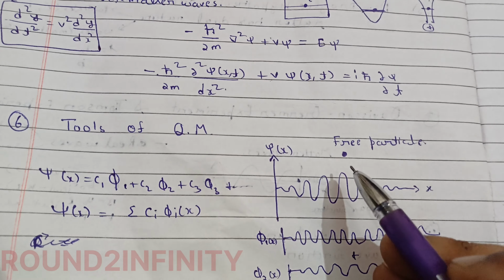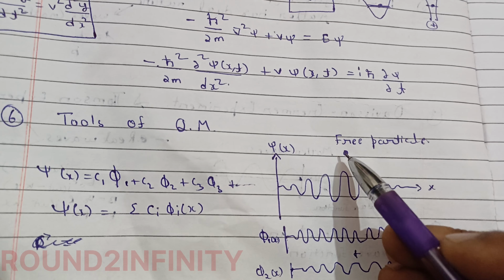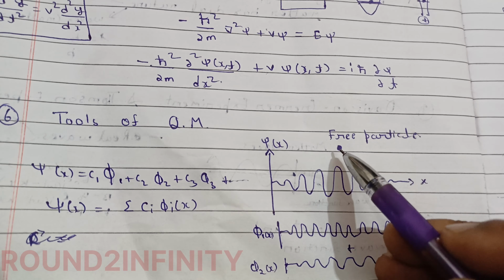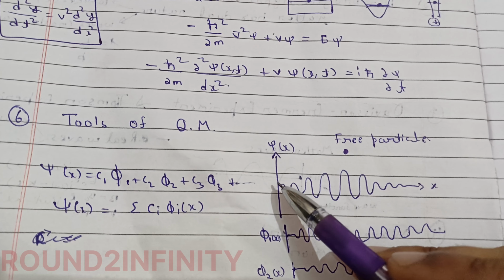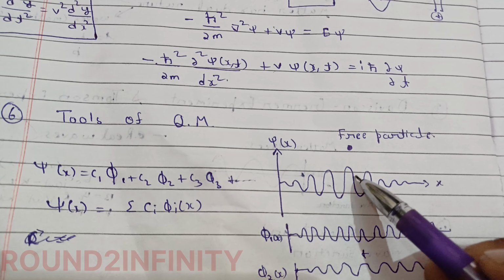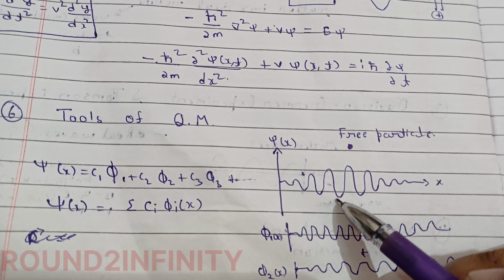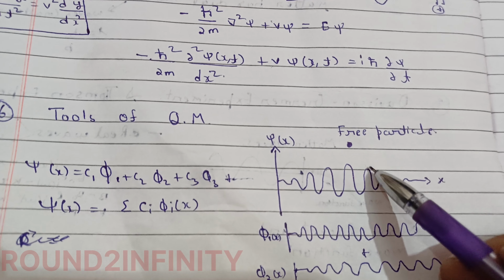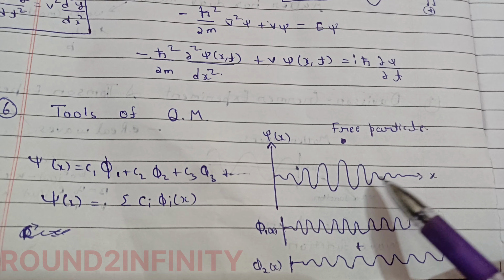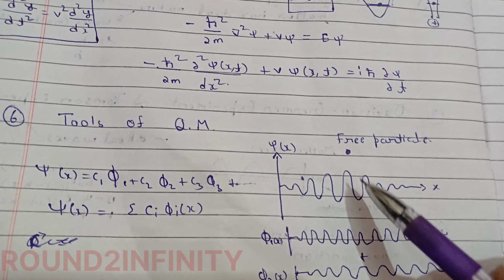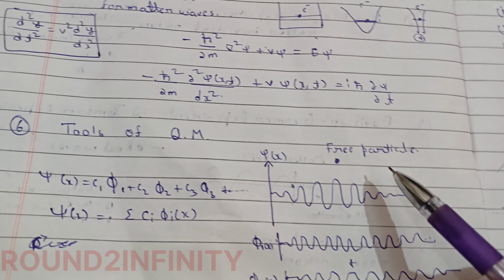So let's say we already defined the square of the wave function as the probability. If the particle is here, then the wave packet for this particle can be drawn like this, because this represents the probability. It peaks here, and as we go to infinity it goes to 0. So this kind of wave packet we will get for the free particle.